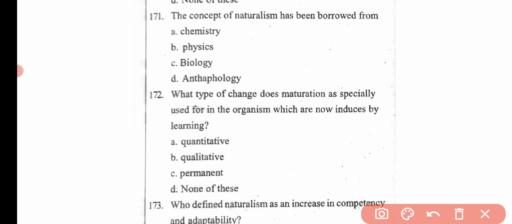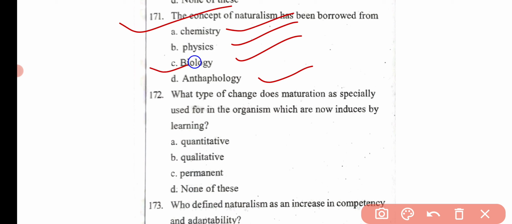Then the next question is, the concept of naturalism has been borrowed from chemistry, physics, biology and anthropology. Here the correct answer is option C, that is biology.